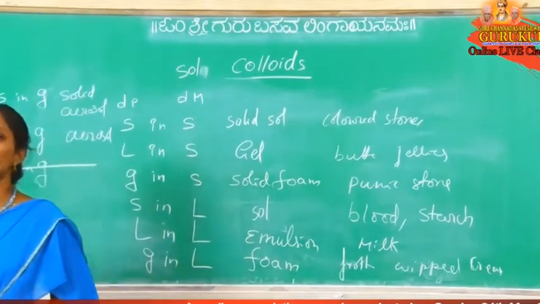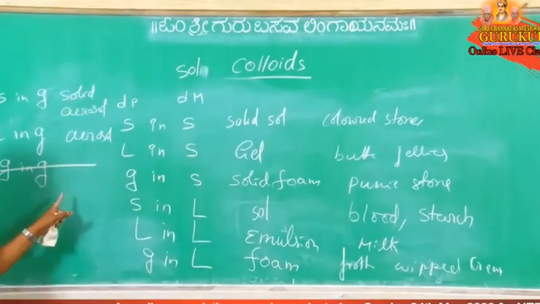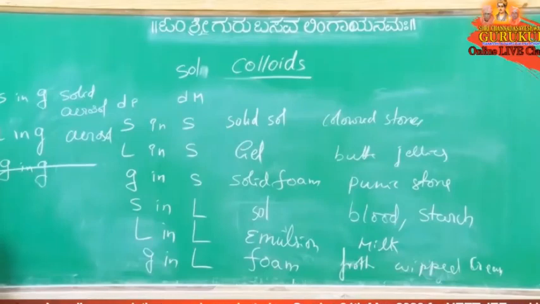Where is that 9th one, which one is missed here? Gas in gas. Gas in gas is always a homogeneous mixture. That's why we are not considering it here. This is not a colloidal solution. So how many types of colloidal solutions? 8 types of colloidal solutions.